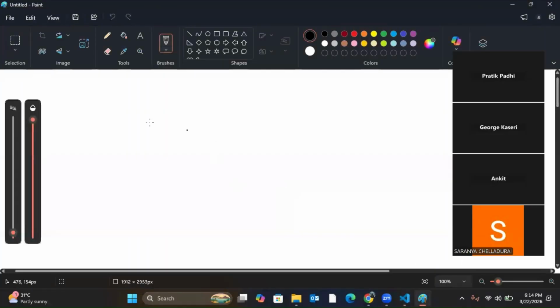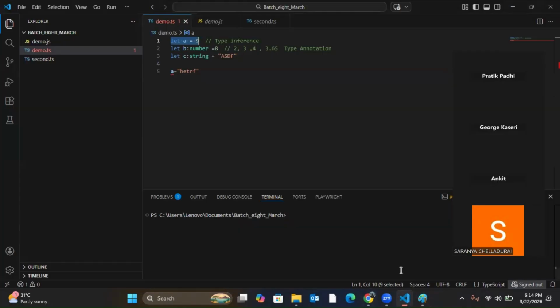Yes. One question. Can you please go back to the other screen? So, type annotation is used only to, like, explicitly give extra information that this is going to be a number? Correct. It is optional, for your convenience. No other restrictions. But let's say you are a new programmer, or you want some non-programmer to see your code and understand it, then you can give it, so that it will be easy for them to understand. It's more readable. But that is a feature of TypeScript which is not present in JavaScript.